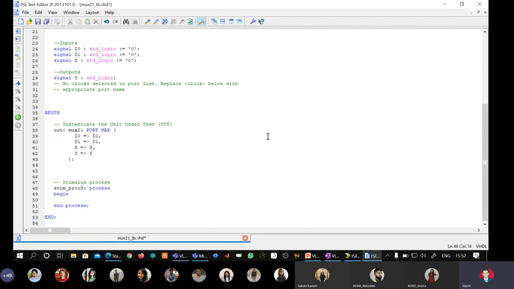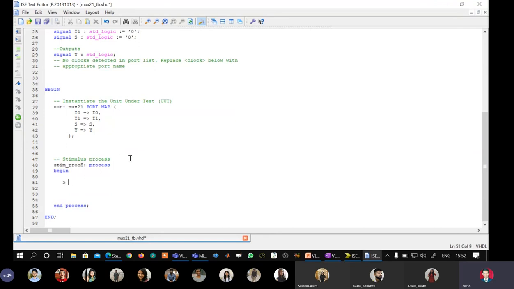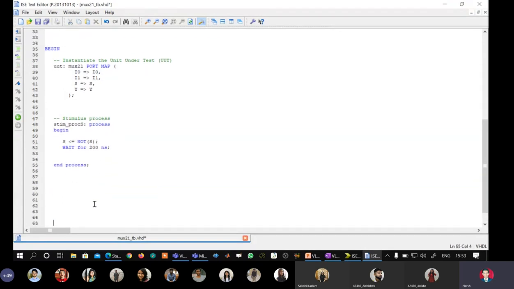So first for S, and it's very easy. Once you write a process, you can copy paste it. So I will say S is assigned not of S; wait for 200 nanoseconds; My job is over. I am going to write similar processes for I0 and I1. So I will simply say select all, Control C, and I will paste it 2 times.